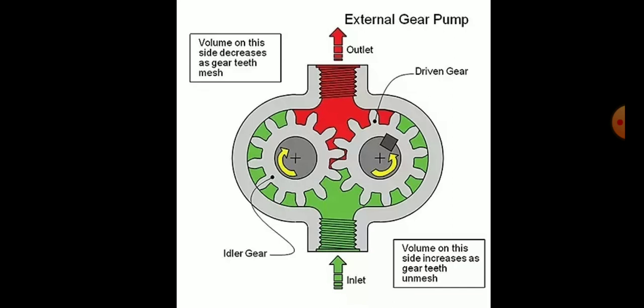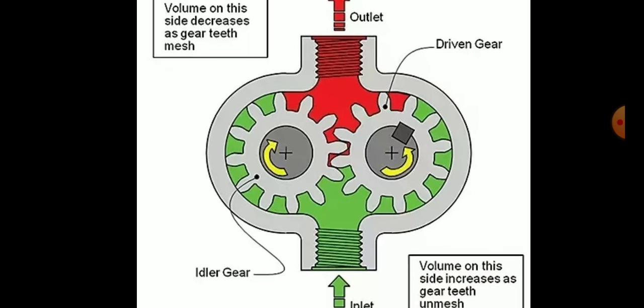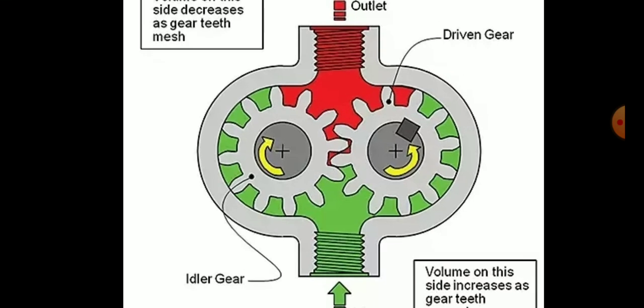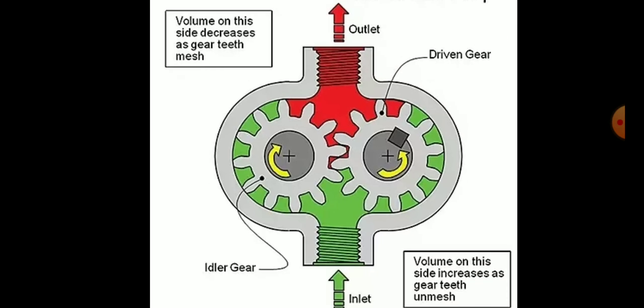This fixed displacement doesn't mean that this pump has a fixed flow rate. It doesn't have a fixed flow rate, okay. Constant volume between two teeth of the gear, that's why it is known as a fixed displacement type pump, okay.